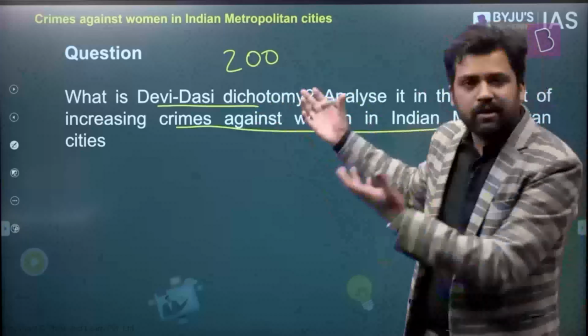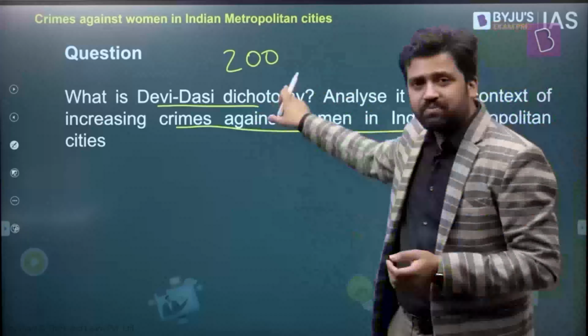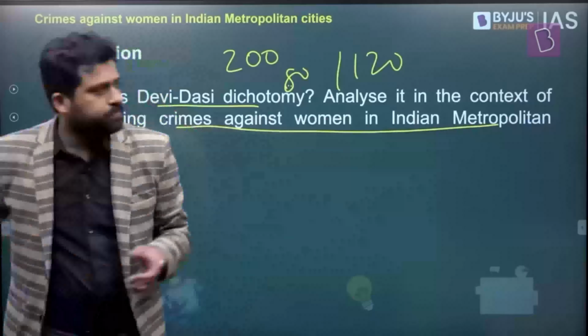We can talk about how along the Ganga Yamuna plain, these rates are quite high. So all these points you can talk about, and you can have a well knit, coherent answer. Right? So maybe 100 words on the first part and 100 words on the second part, or maybe it can be split in 80, 120 as well. So these are the things that you can talk about in this answer.